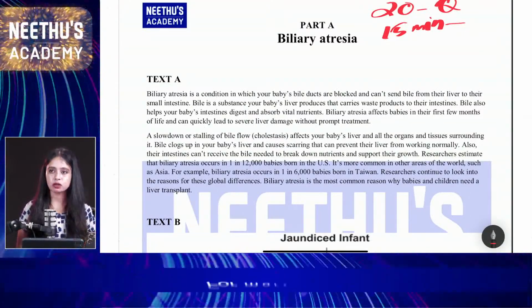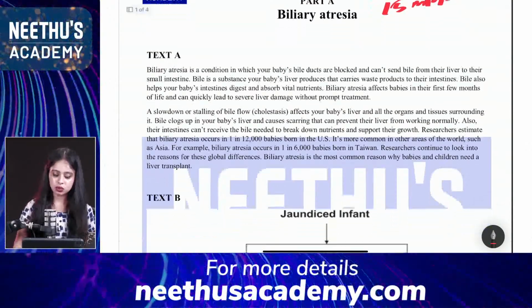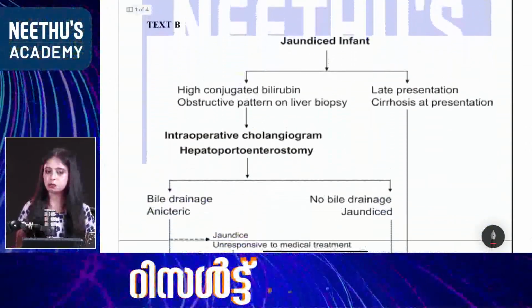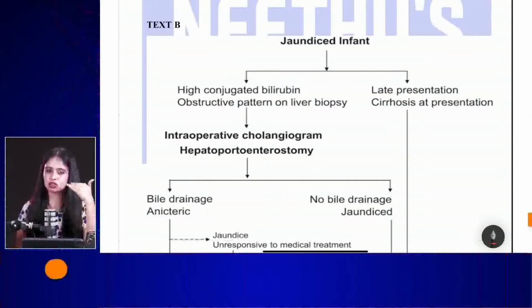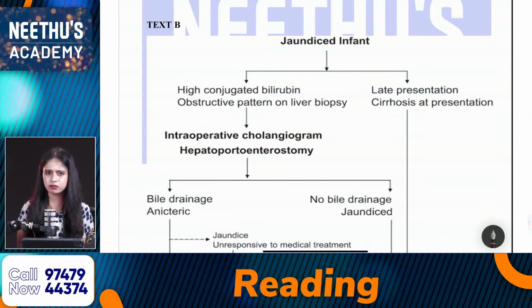No doubt, one will be a pictorial of something. So here, as you can see, text B is a pictorial. There is a flow chart mentioned, maybe a procedure item. What are the kind of procedures for the management? So likewise, one will be a pictorial of something.